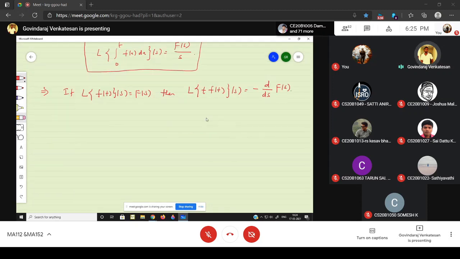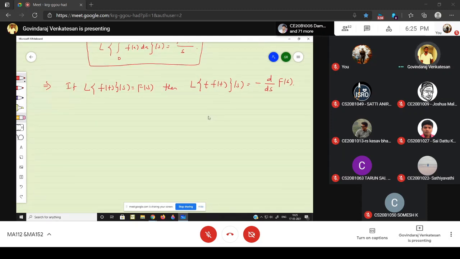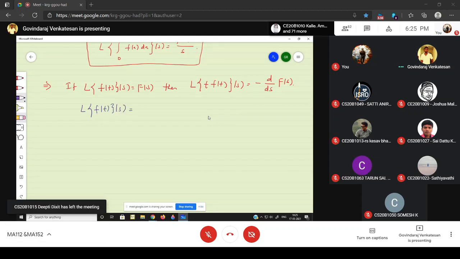Just start with the definition of the Laplace transform. The Laplace transform of f of t, at s, is the integral from 0 to infinity of e power minus st into f of t dt.